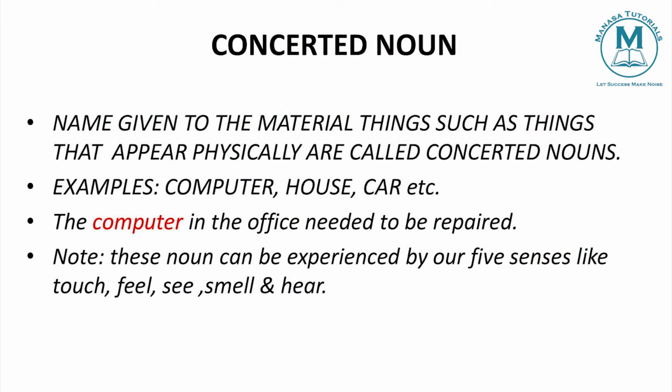So what is a concrete noun? Something which is talking about material things. The name given to material things, such as things that appear physically, are called concrete nouns. Concrete means which you can see with your eyes. These all are concrete nouns. For example, computer, house, car: these all are material things which we can see with our eyes, which we can sense.